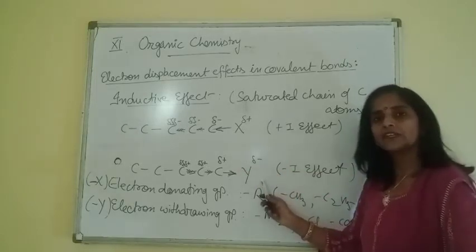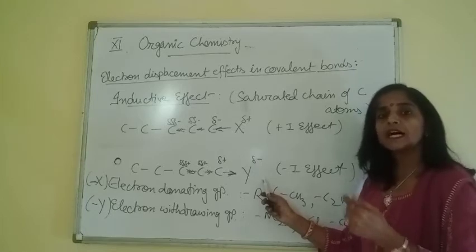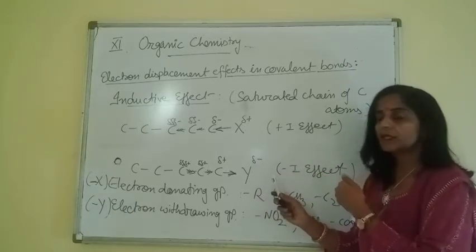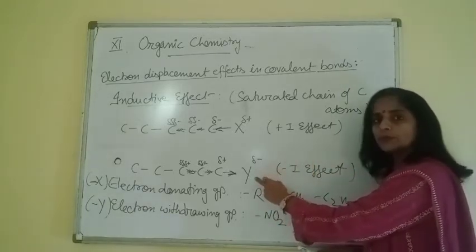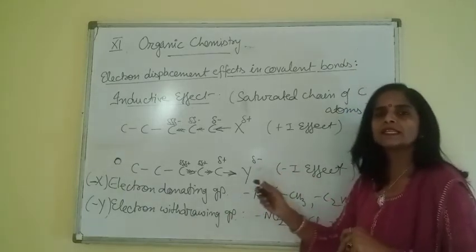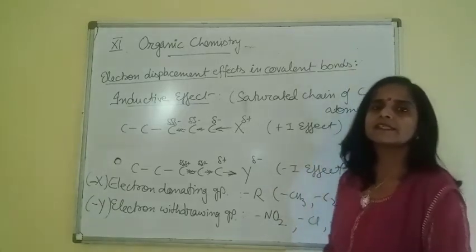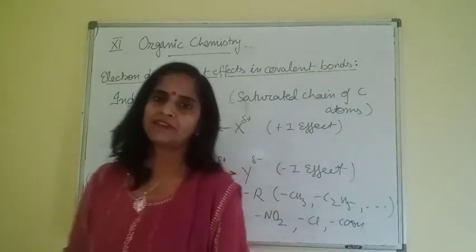Minus I, how do we define? This is the shifting of electrons away from the main chain, or we can say towards the group, when an electron withdrawing group is present at the end of the carbon chain. This is termed as minus I effect.